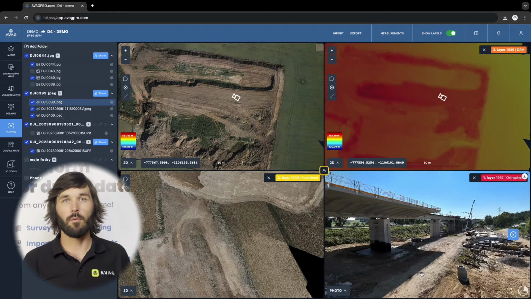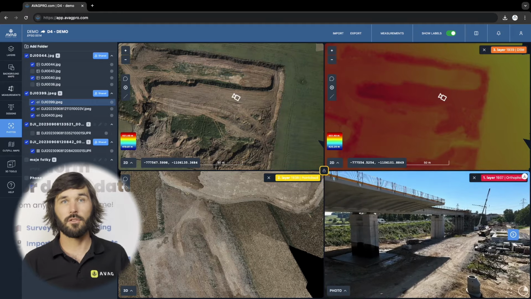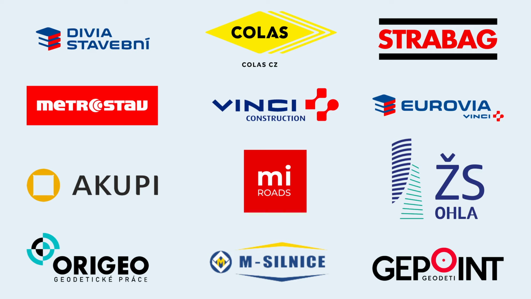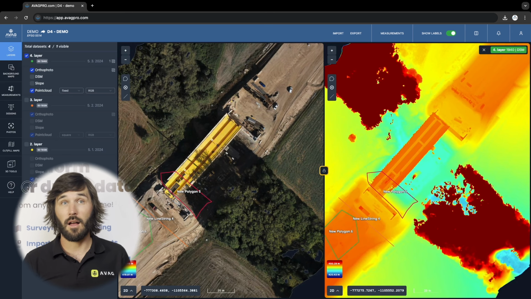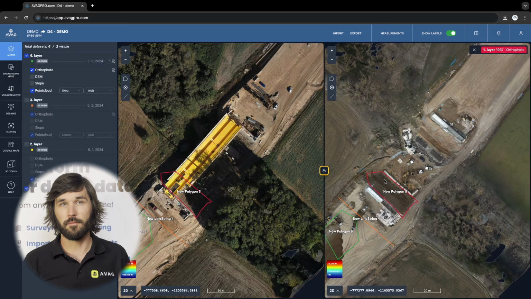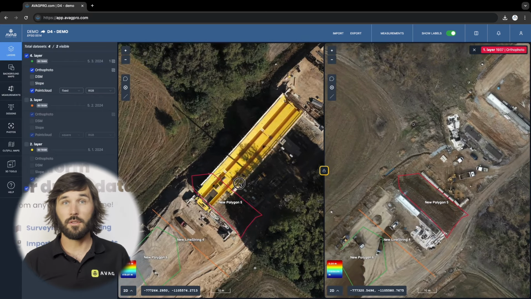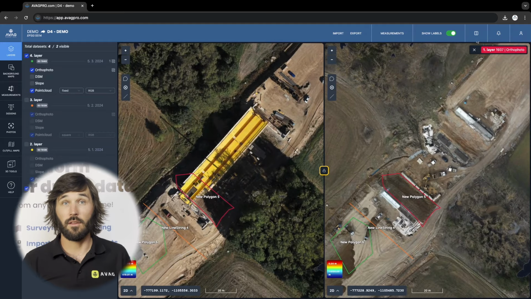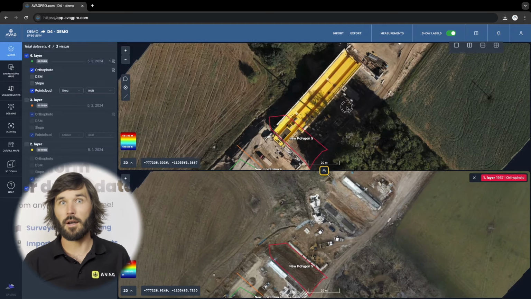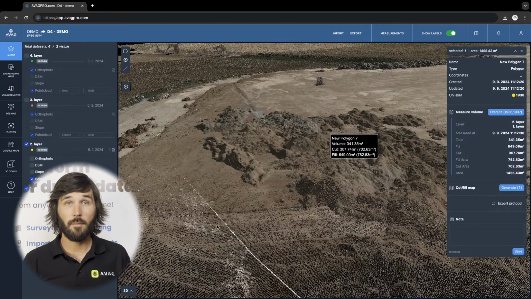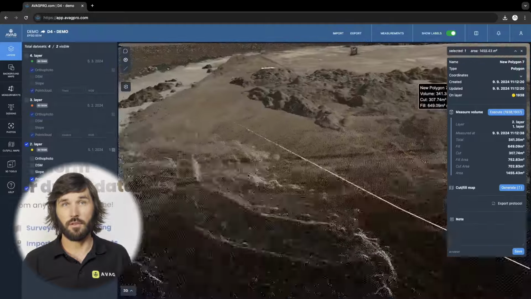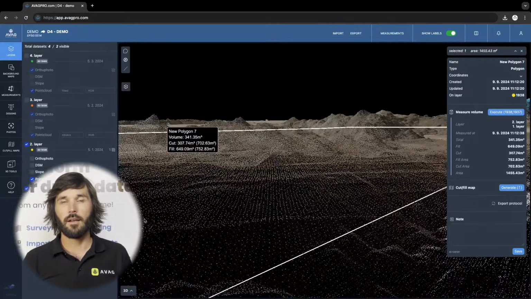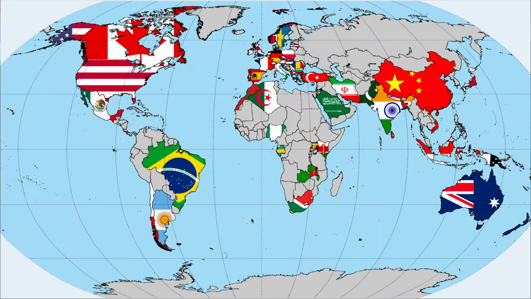AVAG is popular among both individuals and large construction companies such as Colas, Eurovia, Vinci Construction Group, Metrostav, as well as government organizations. Our user-friendly and intuitive application offers a technical and efficient tool for quick and smart work. It helps you save time, money, and human resources. AVAG has been tested by users in over 80 countries worldwide.